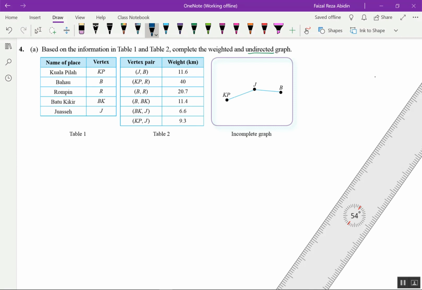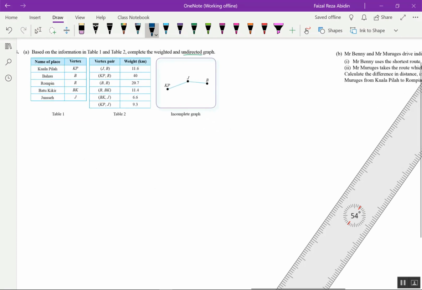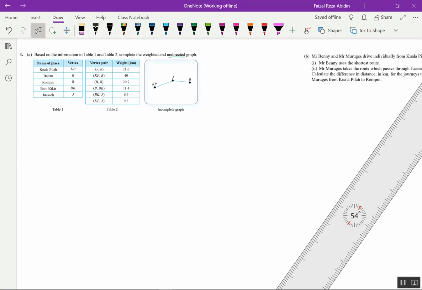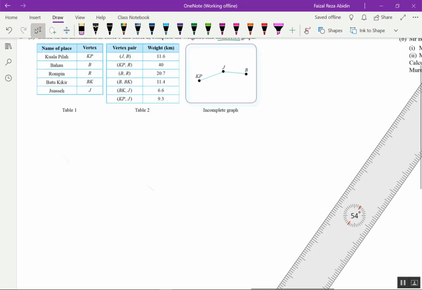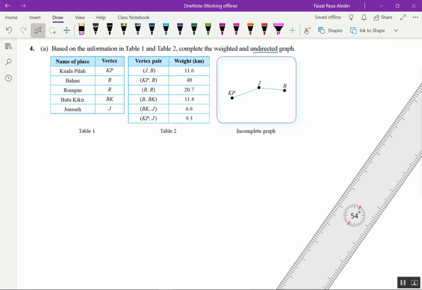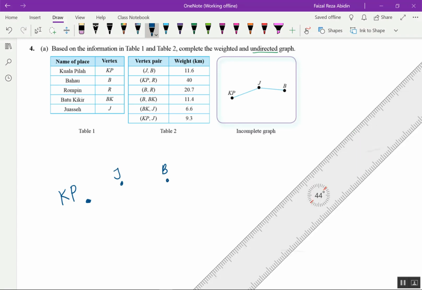Okay, so that means B, right? So I have to draw in between. So easy for us. Okay, never mind. Then I drag that. Okay, KP first. From KP is what? Follow P. Oh, Nagoi. Okay, to J. KP to J. Okay, and then J is Juase to Bahau. Okay, Juase to Bahau. Okay, this one is given in our incomplete graph.